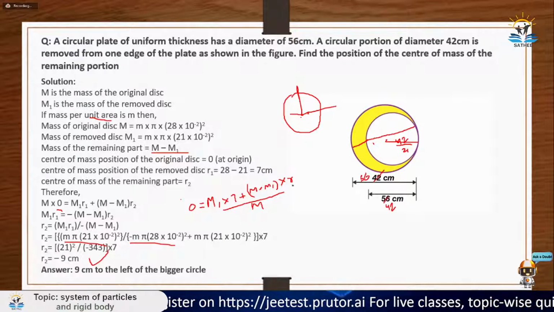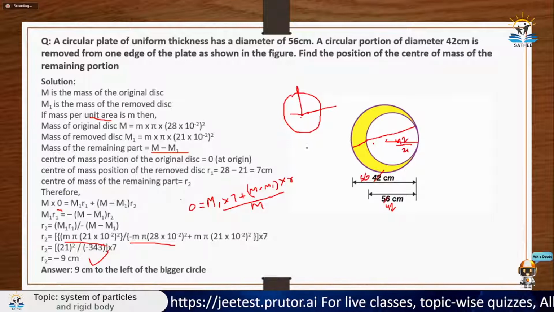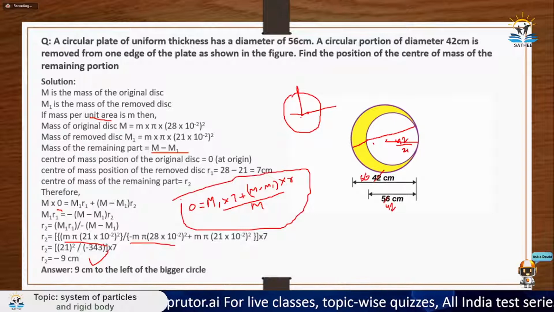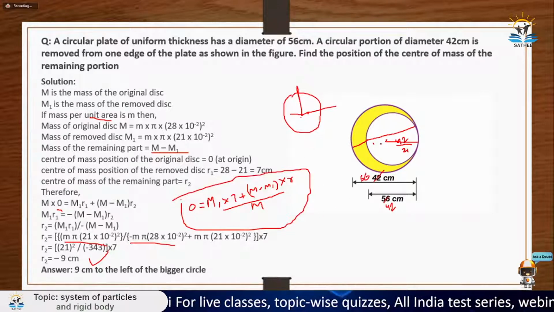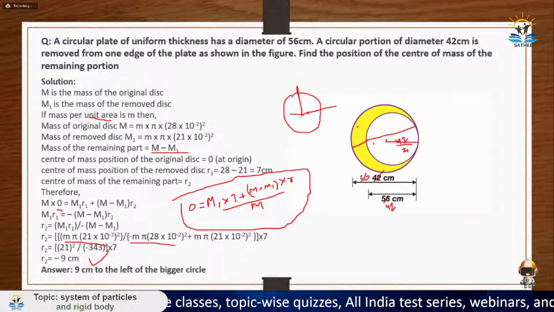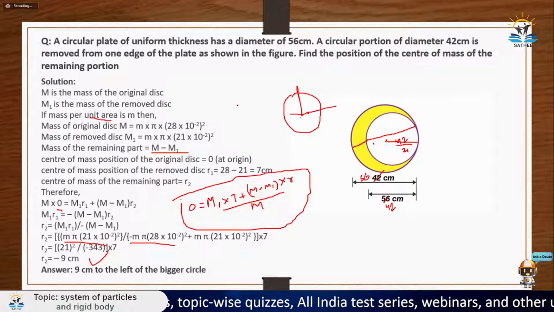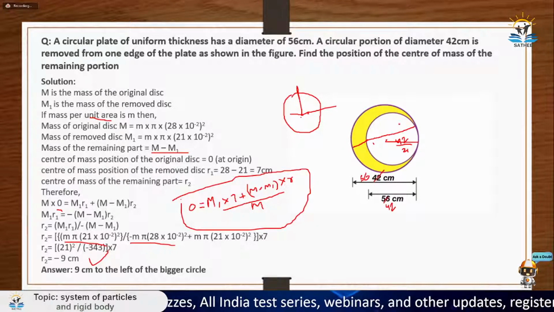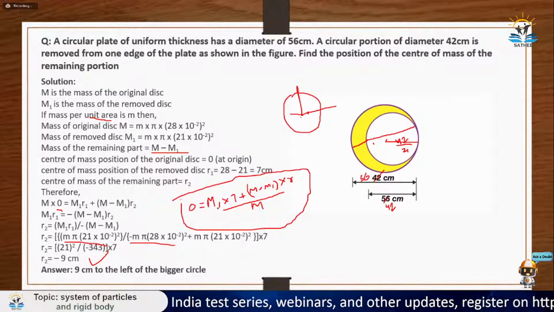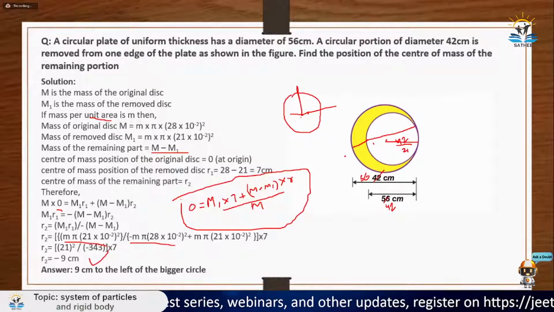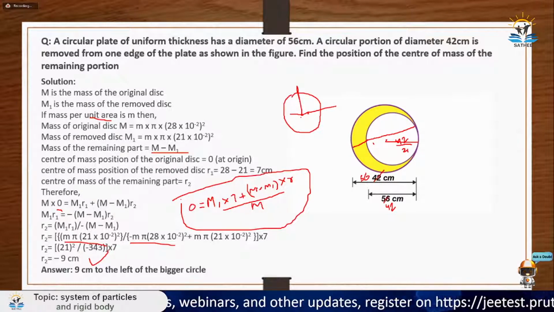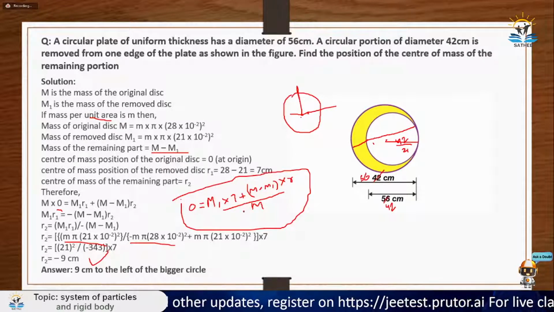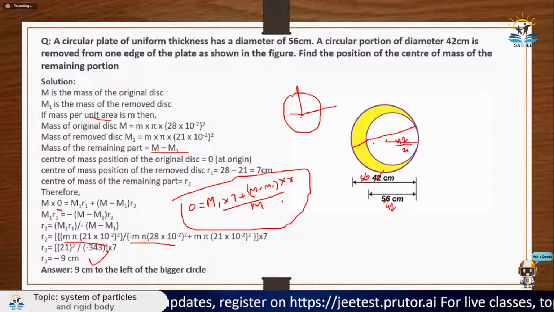Okay, so once again, let me go through how we calculated it. We calculated this by using the same formula. We know that the center of mass of the original plate was at 0. So 0 into the center of mass of this plate. Let's just consider it a two particle system. One particle is the removed mass and the other particle is the left mass. The center of mass of the removed mass would be at 7 centimeter from the center. So m1 into 7, plus the center of mass of the left object, let's say at distance r, so m minus m1, which is the left mass, into the center of mass of that object, divided by the total mass, which is capital M. So you just need to equate it to 0.